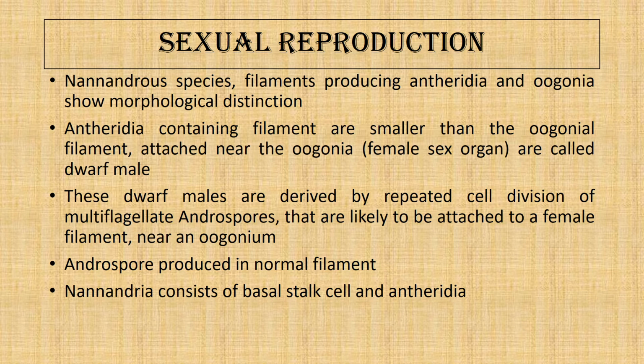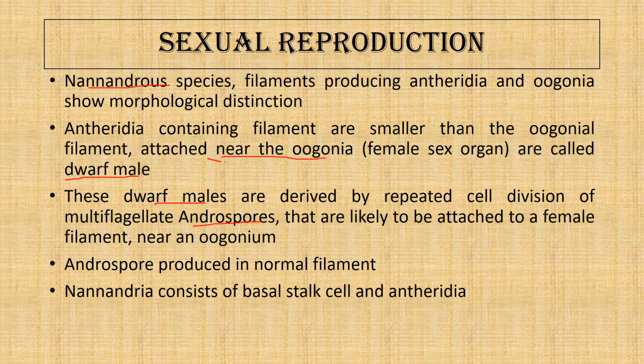In the Nannandrous species, the antherozoid is produced in the dwarf filament. In the Nannandrous species, first the dwarf filament develops near the oogonia or attached to the oogonia. This dwarf filament is called nannandrium, and it is produced by the germination of an androspore.